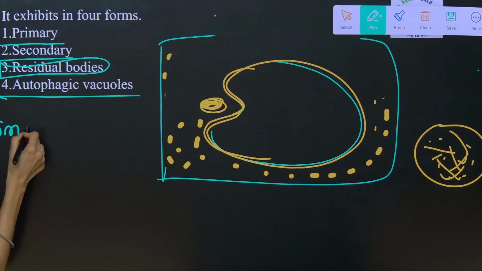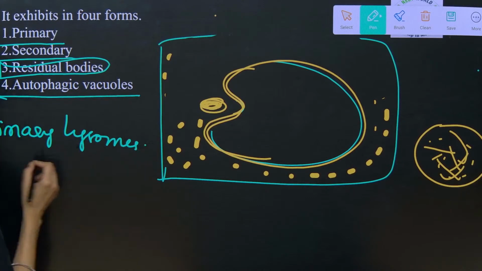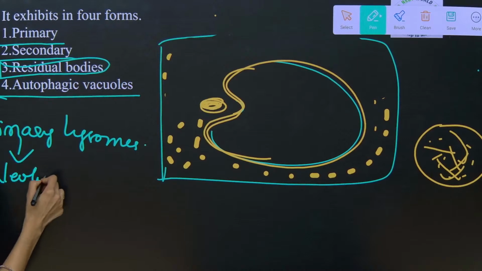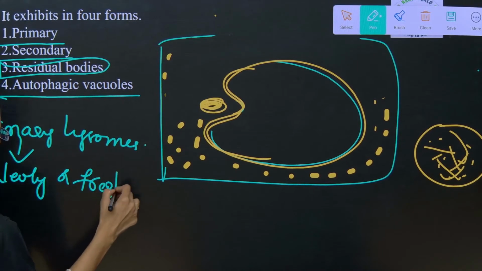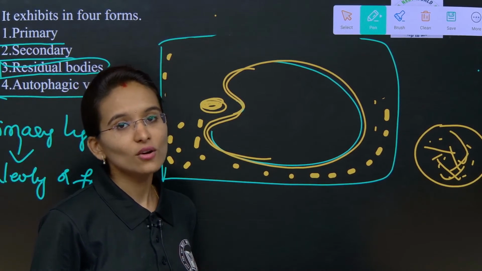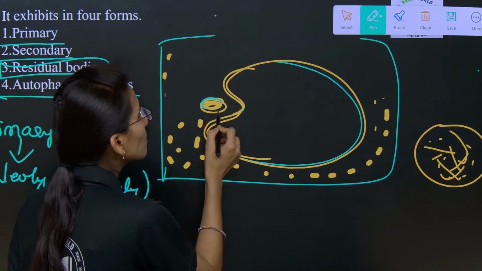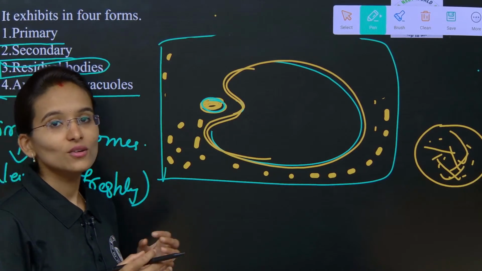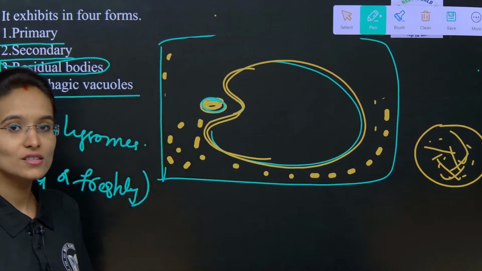Primary lysosomes. The primary lysosomes are newly formed or freshly formed lysosomes. Now, that primary lysosome is going to fuse with the vacuole.